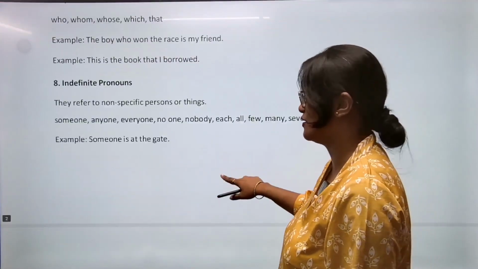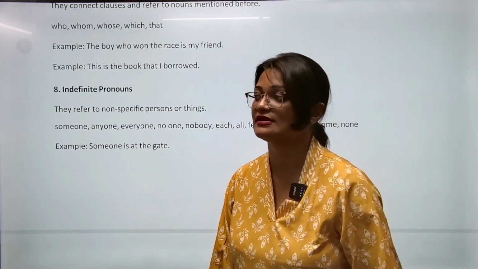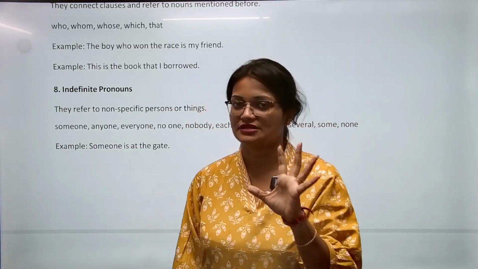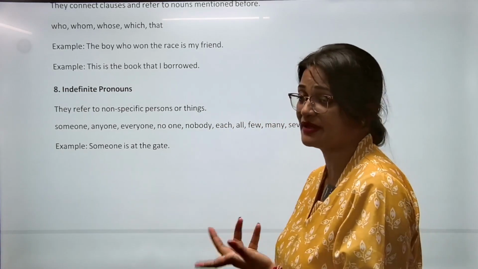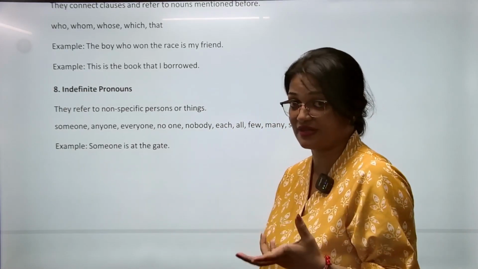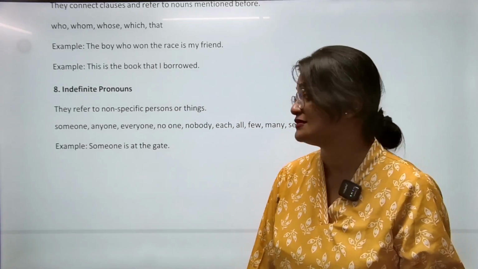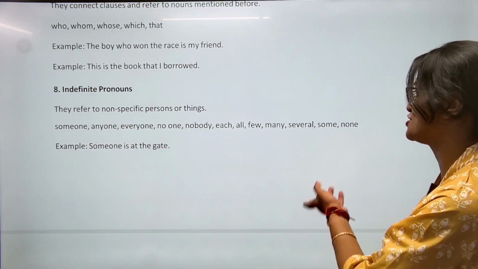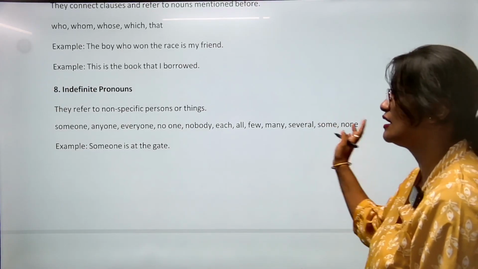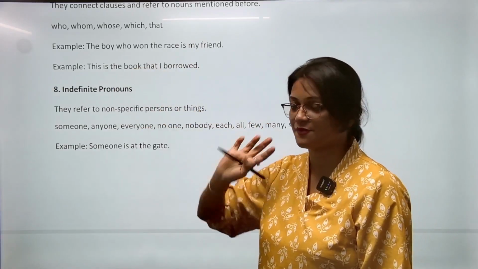So this is about relative pronoun. And the last, not last exactly, number 8 is indefinite pronoun. Indefinite, मतलब definite तो होता है. So when we do not exactly know, definitely मतलब क्या? When you know something distinctively, definitely. But indefinite means you do not know. So what's like someone? I don't know who. Anyone, I don't know who again. Everyone, no one, nobody, each, all, few, many, several, some, none. All these words are categorized under indefinite pronoun.